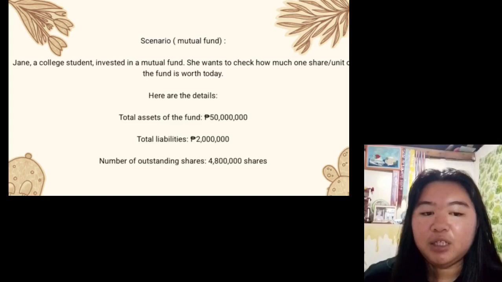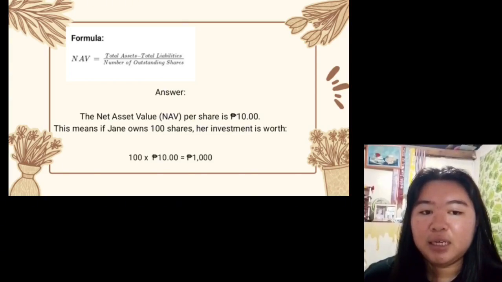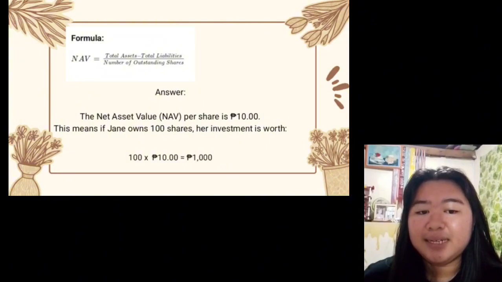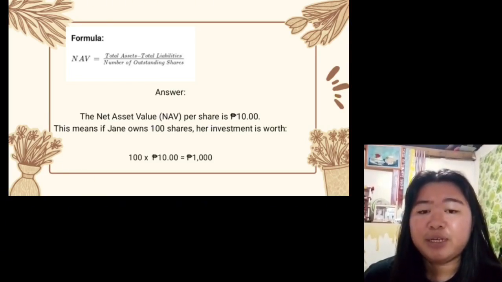Number of outstanding shares: 4,800,000 shares. The formula for calculating net asset value equals total assets minus total liabilities over number of outstanding shares. So the answer is, the net asset value per share is 10 pesos.